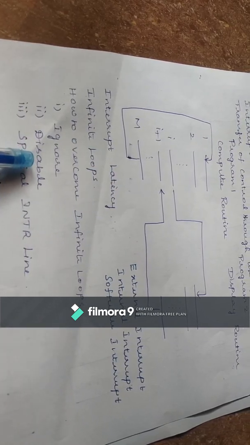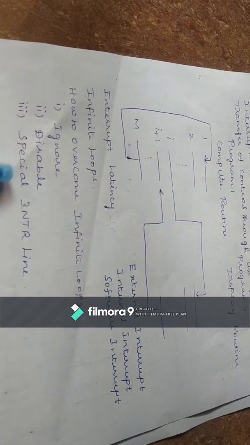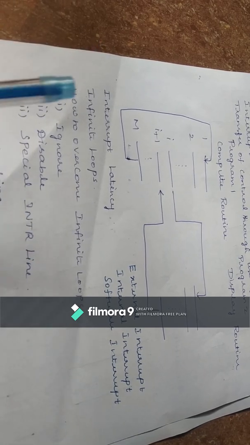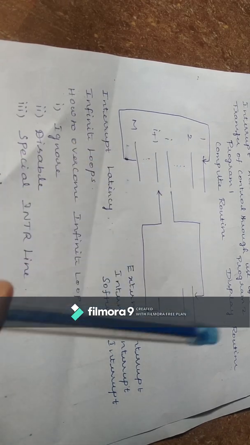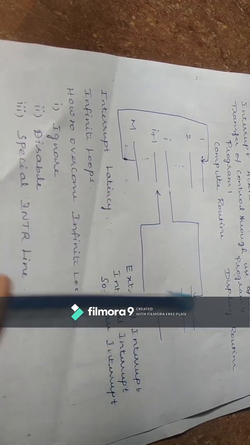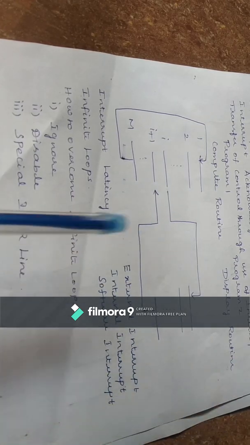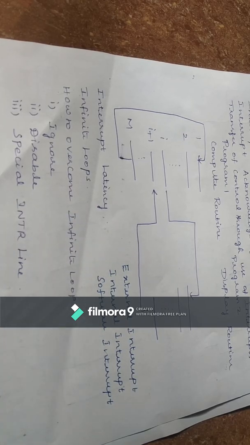Second, it will disable all other interrupt request lines. The third is that a special interrupt request line will be sent to the processor in order to execute an interrupt service routine. So if it gets many interrupts from the devices, it can handle them using these three methods.